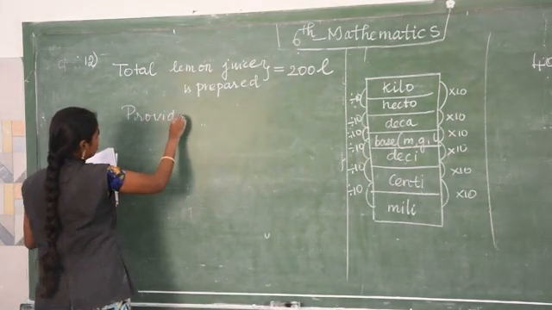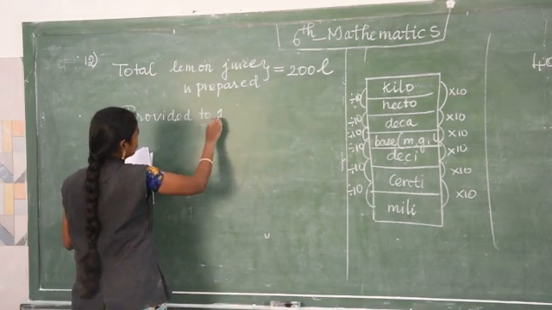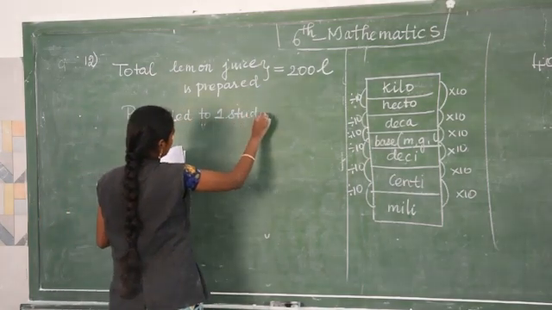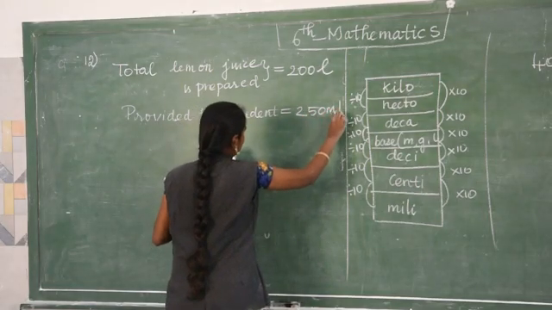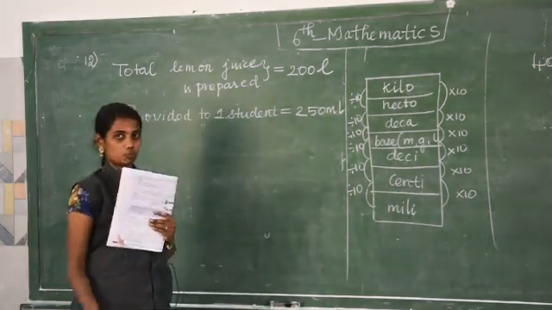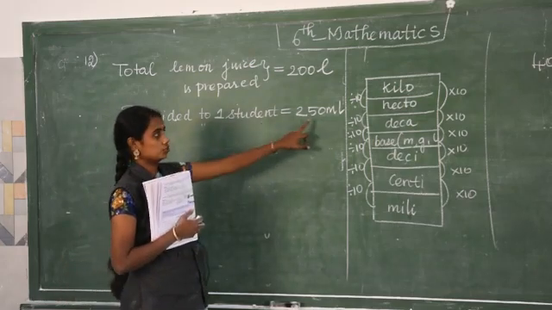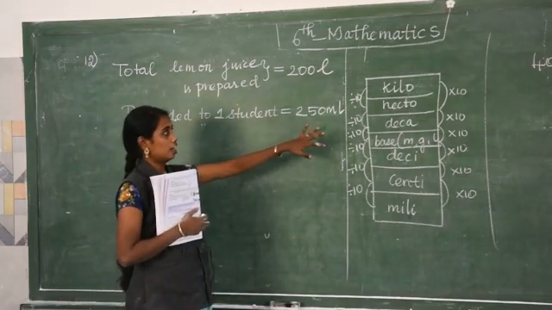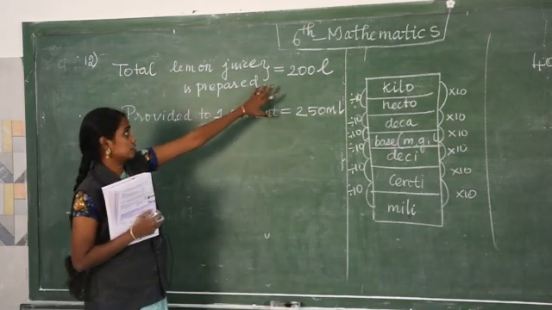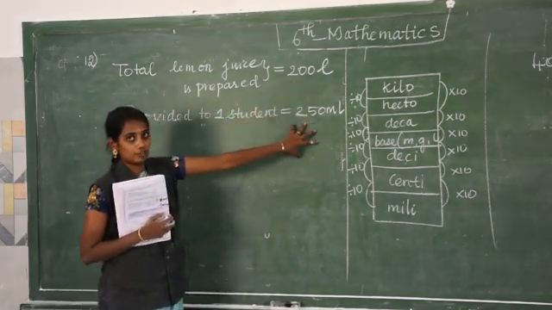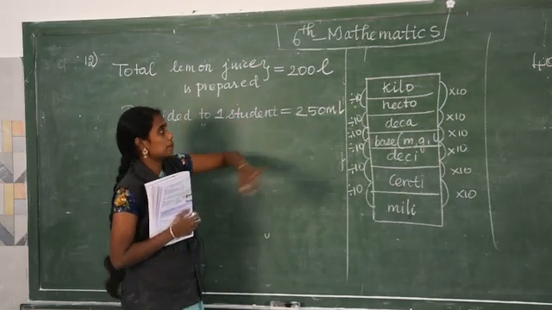Provided to one student, 250 milliliter. Each student is given, each means 1. Okay, provided to one student 250 milliliter. How many students can get? How many students can get from the 200 liter only everyone is getting. So this is division part.